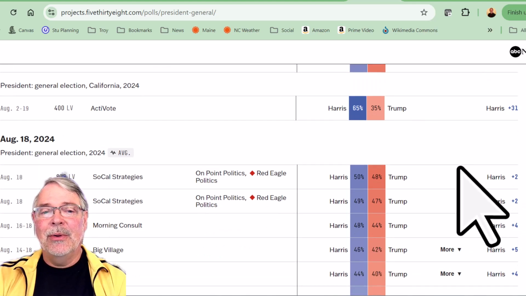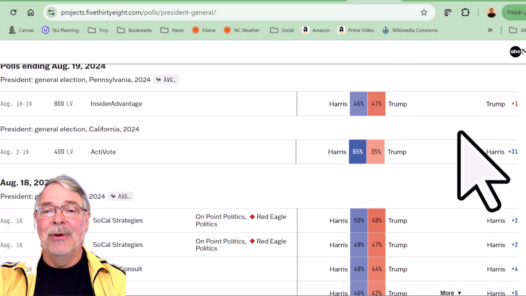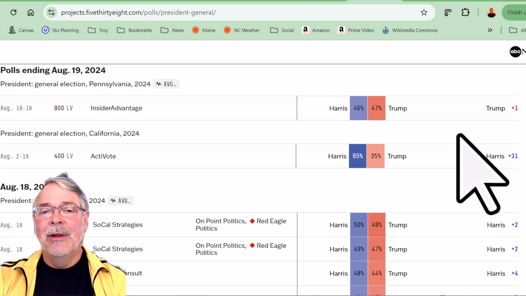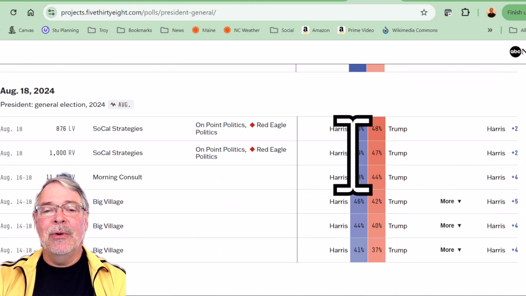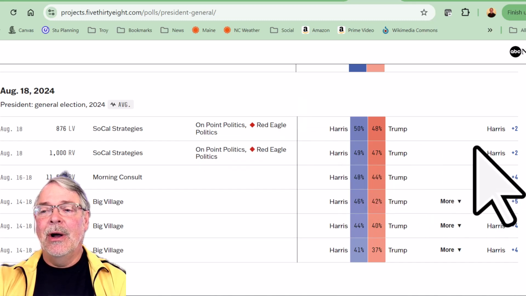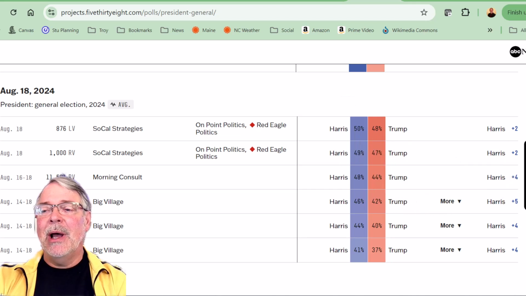There's also a poll that shows what? Oh, that's California. Yeah, Harris is up by 31. And that's Pennsylvania. All right, Trump up one there. General election polls. Here we go. Normally what people do is they horse race, right? And they just worry about who's up and down.